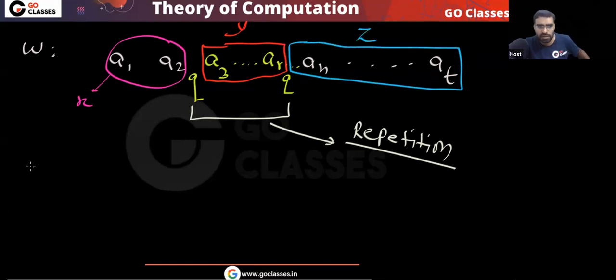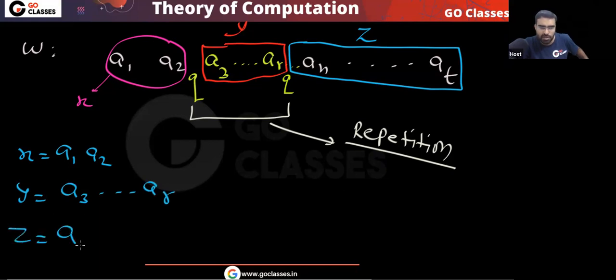Is this understood? So what is your X? See, X is A1, A2. And what is your Y? Your Y is A3 to AR. And what is your Z? Your Z is AR plus 1 to AT. Clear? Let me know. Is this clear?